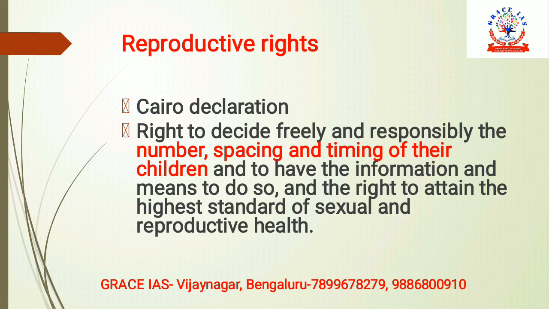What is the timing gap between two children? It is advised that it should be at least 2 to 3 years. And a woman having the right to decide on these matters is called reproductive rights. So you can talk about reproductive rights as well.